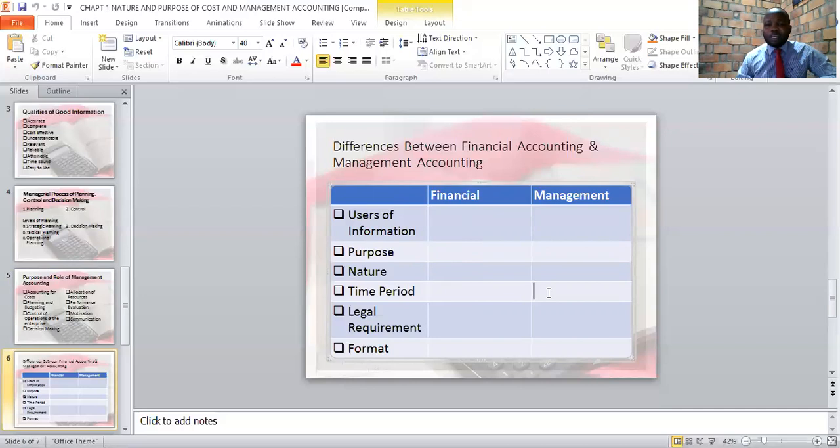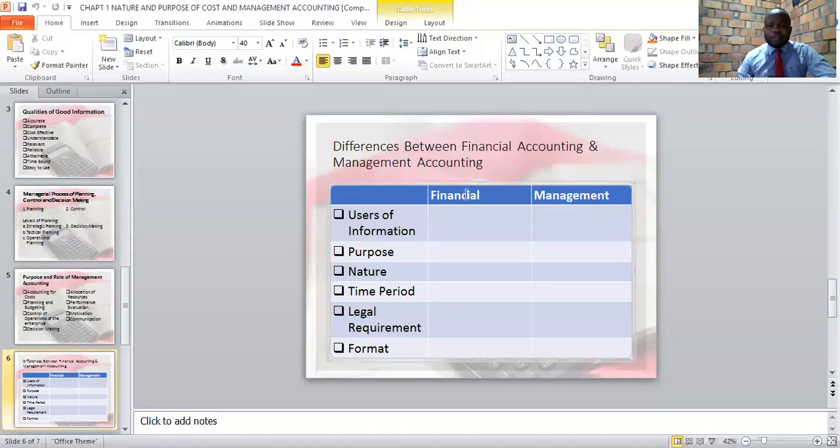Now, when we come to management accounting, management accounts are both historical and future looking. For example, when we prepare budgets, which are management accounts, budgets in this case are prepared for the future, but they rely on past information. Therefore, management accounts are both historical and future looking.